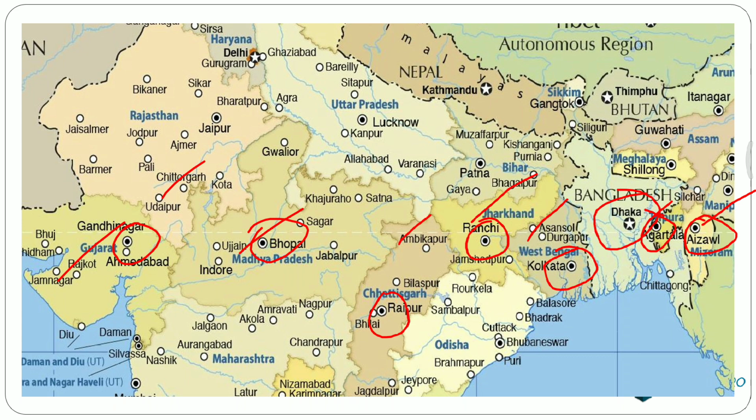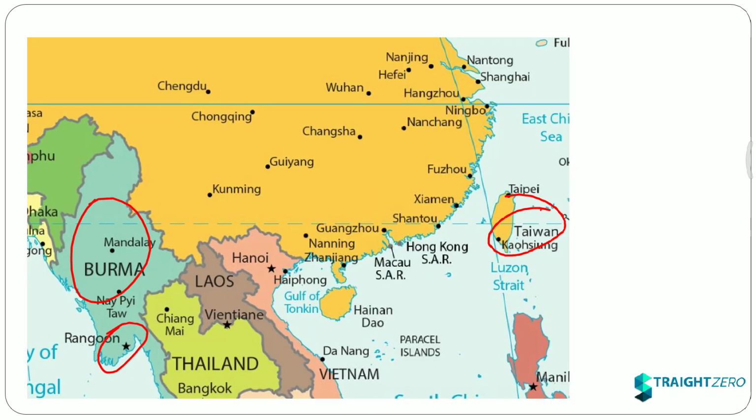Then it also passes through Bangladesh. After Bangladesh we have Myanmar, then China, and lastly Taiwan.